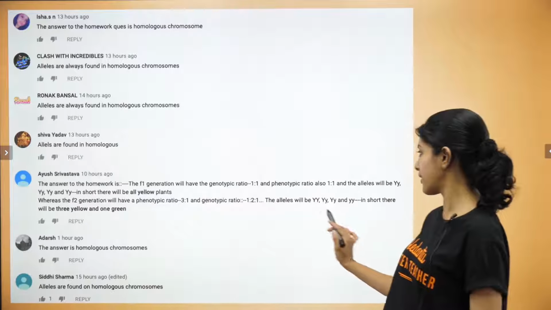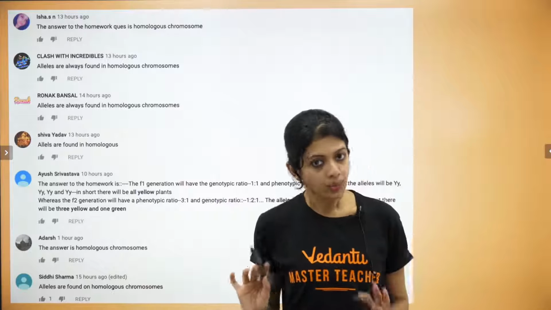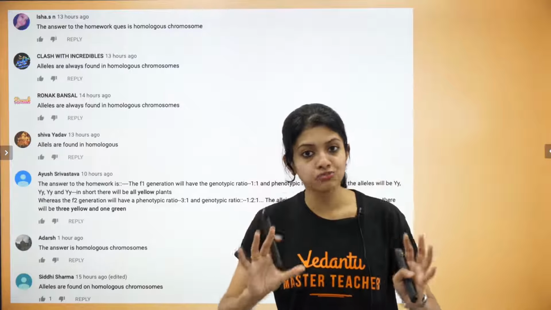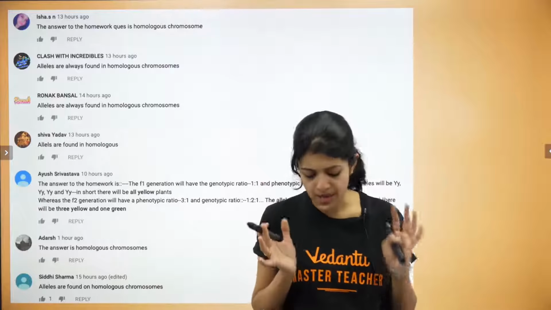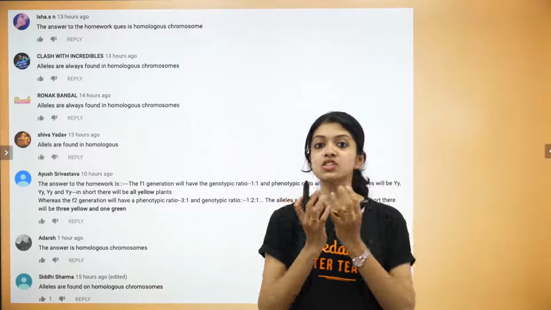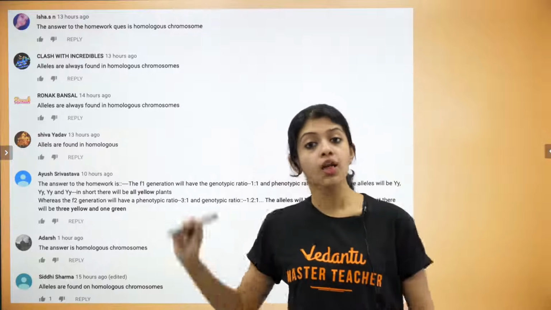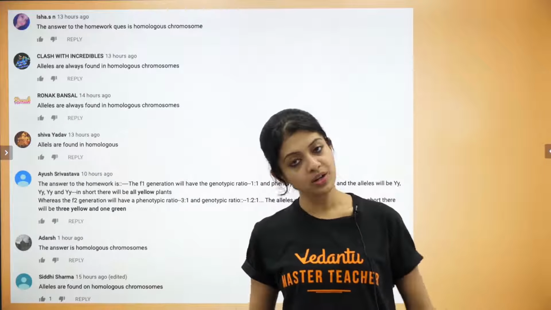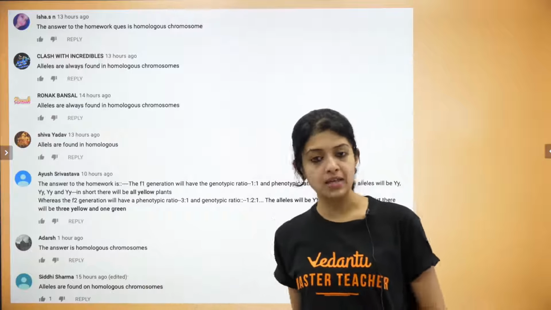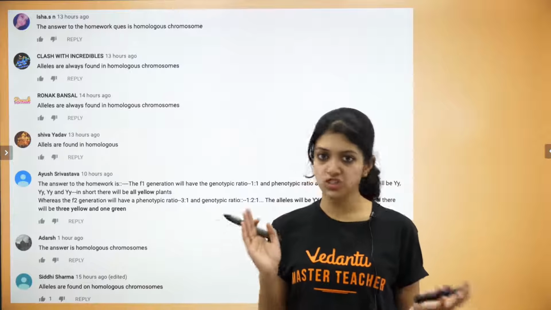3 yellow, 1 green, and all of these that you have written here are completely correct, which means I just assume that when you put the F1 in the form of a ratio, you somehow went wrong. That's all right, that happens. Keep in mind that when it's all yellow seeded or all expressing one character, you wouldn't be able to write it in the form of a ratio. Your answer would just be all yellow seeded plants and all with the genotype capital Y, small y, which is